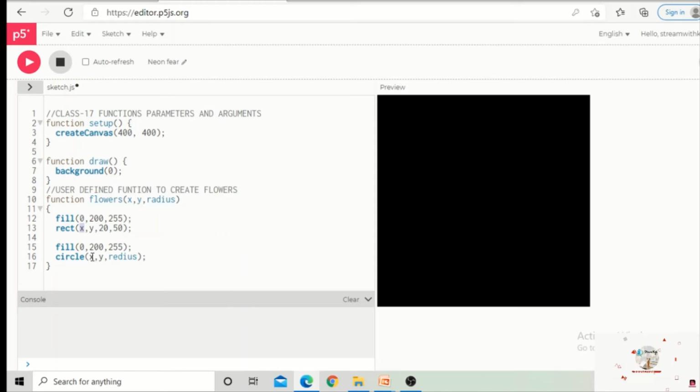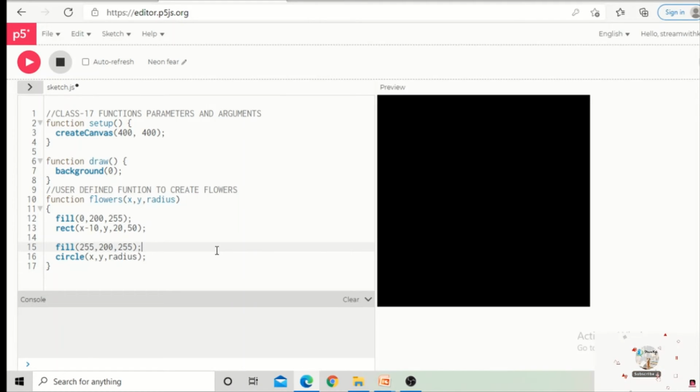I don't want them to be in the same position. The circle should be on top of the rectangle. So here I am giving the y position as -10 because I want to get it a little up. Okay, so that's why we have given this one. And I think we have made a spelling mistake here for the radius. Yes. And we will also change the color of this flower. Yes, now our function writing is completed.